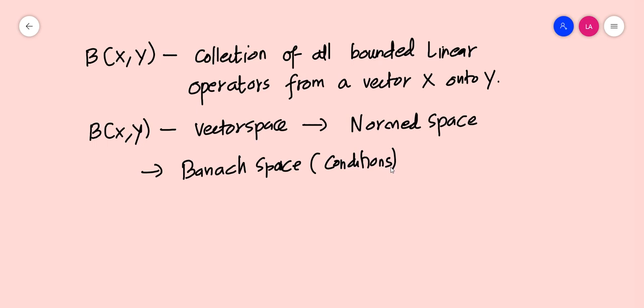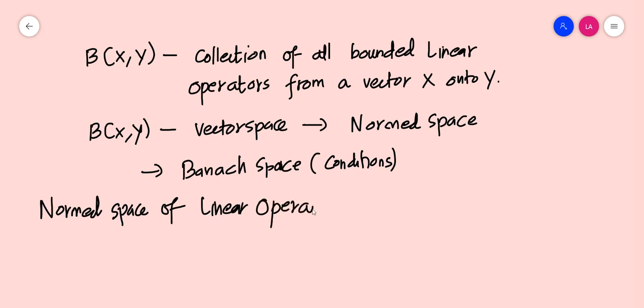So these are the things which we will be mainly discussing in this section. We are actually trying to find a normed space of linear operators.